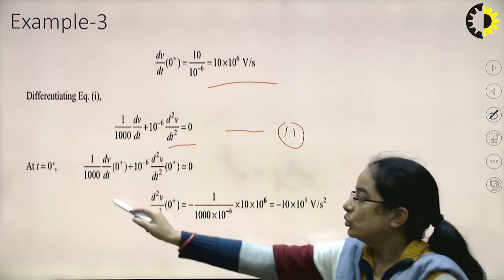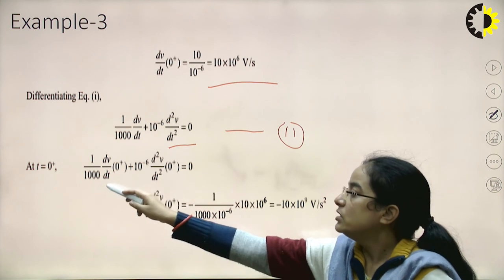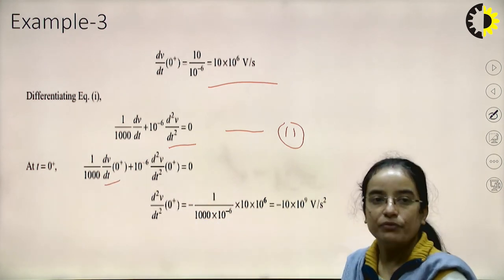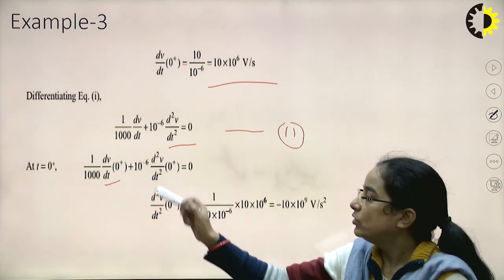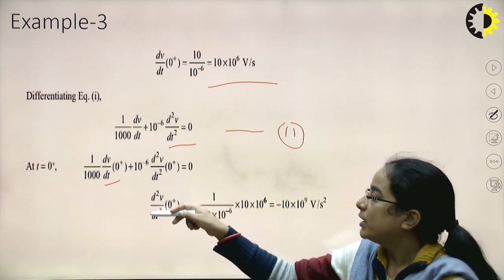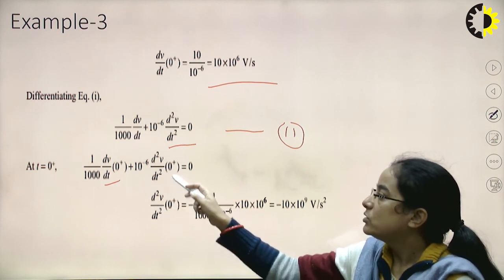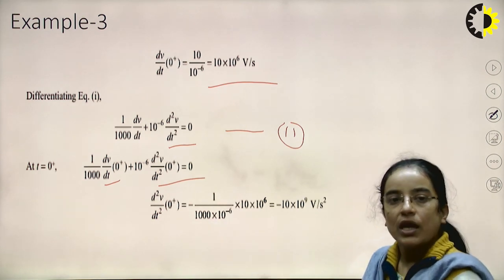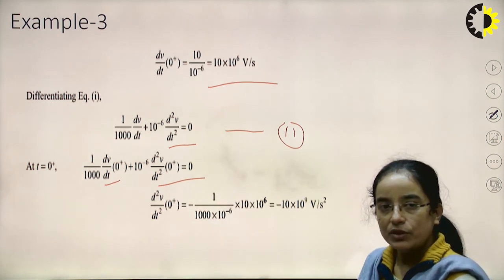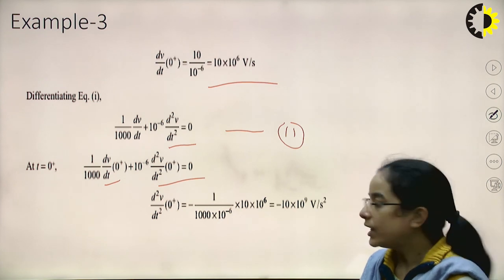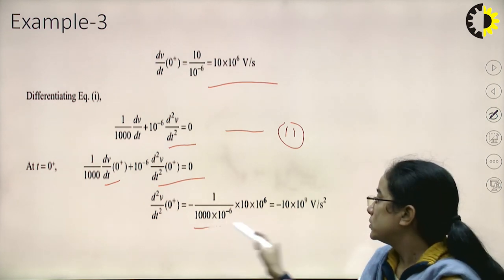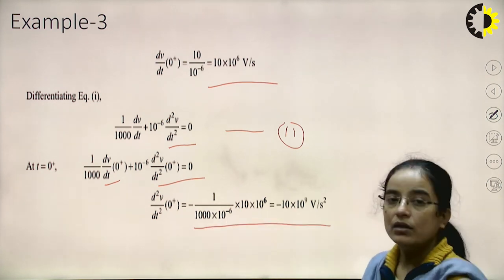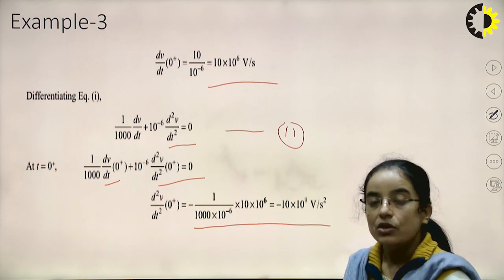We write V0 plus in place of V. So 1 by 1000 d by dt of V0 plus, plus 10 to the power minus 6 d2 by dt square of V0 plus equal to 0. Solving this, we have the value of d2 by dt square of V0 plus as 10 into 10 to the power 9 volt per second square.